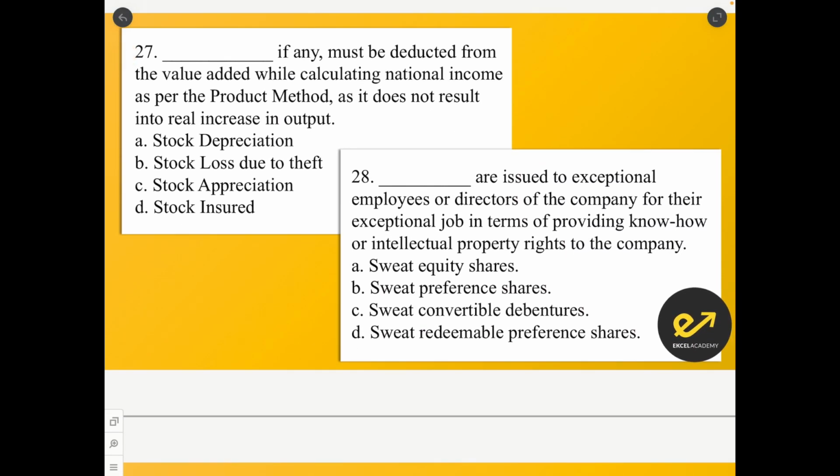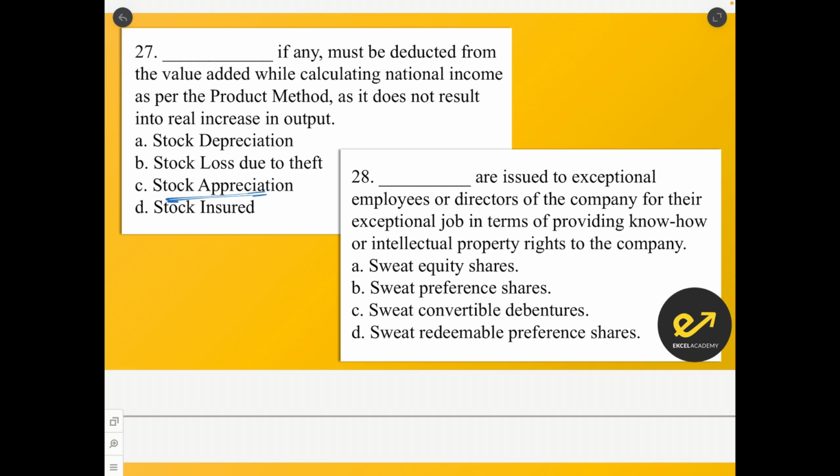Dash, if any, must be deducted from the value added while calculating national income as per the product method, as it does not result in real increase in output. Answer for this is stock appreciation. The prices are going up, but the stock that is available is at the same price. So the value increase doesn't mean that there is an increase in the output, right?